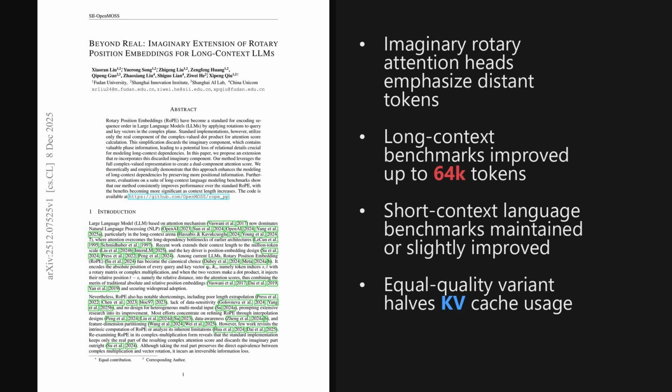So the key message is that treating rotary position embeddings as fully complex with dedicated imaginary attention heads gives both better long-range recall and lower memory costs at scale. More broadly, this suggests that richer positional geometry can extend context without massive model changes.